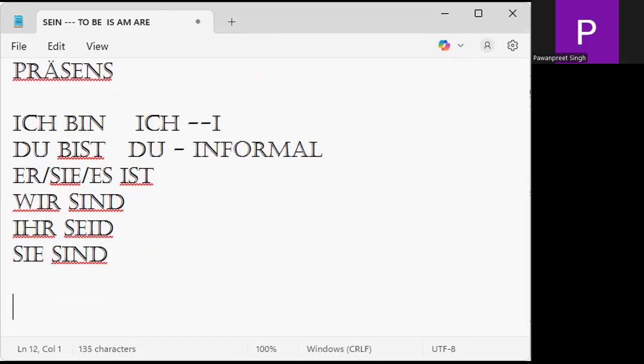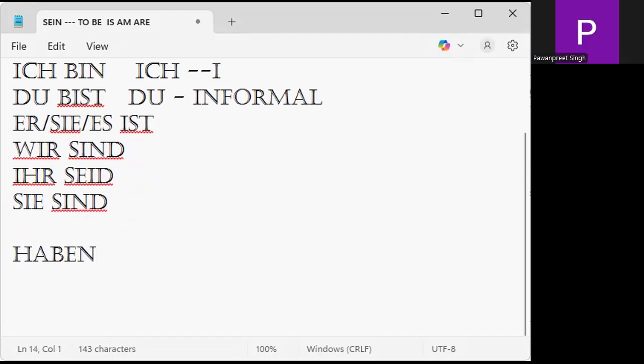So basically, these are the verb conjugations. Now, for example, we have the verb haben. Haben is "to have". Tell me, what is the conjugation of haben when we break the word? Ich habe, I have. Du hast. Er, sie, es hat. Wir haben, ihr habt, and sie haben.